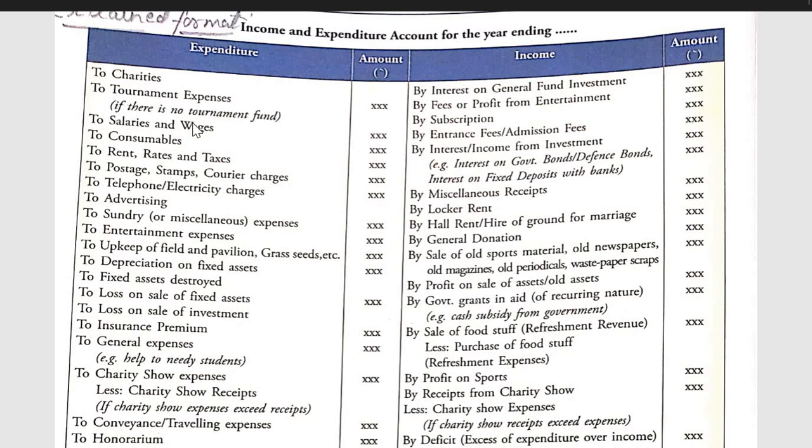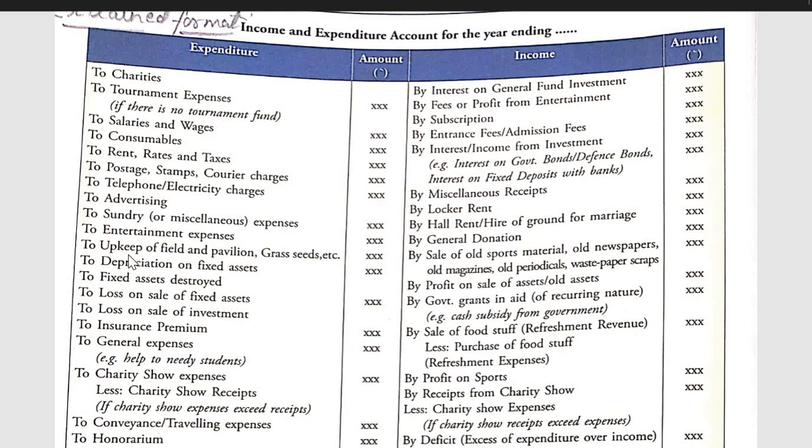That thing we will discuss later on. To salaries and wages, revenue expenditure. To consumable stores, rent, rates and taxes, postage stamp courier charges, telephone and electricity charges, advertisement, sundry expenses, entertainment expenses, upkeep of field and pavilion or grass.